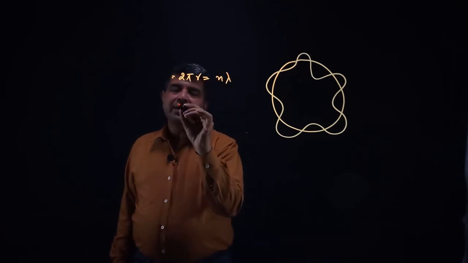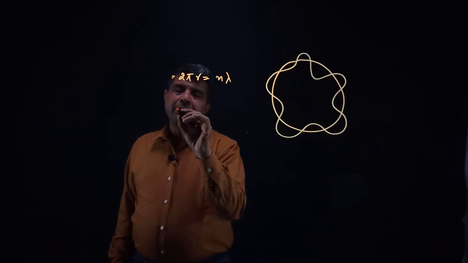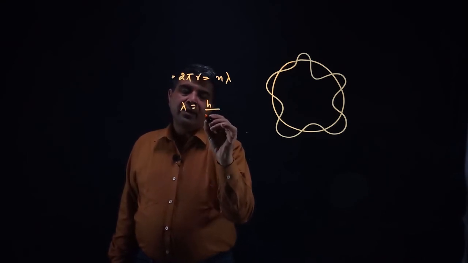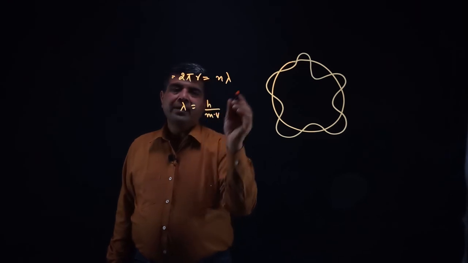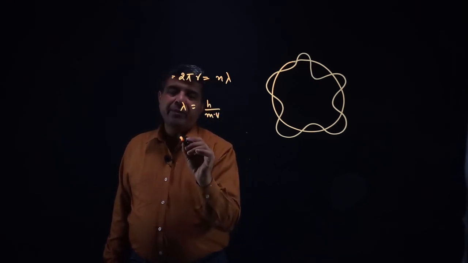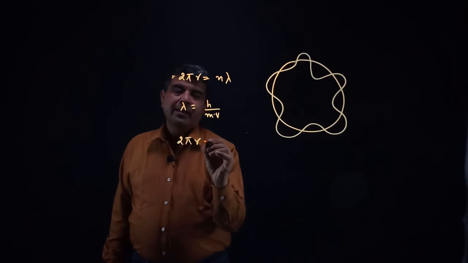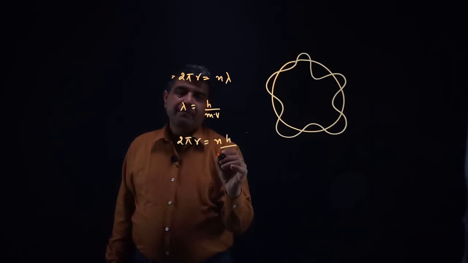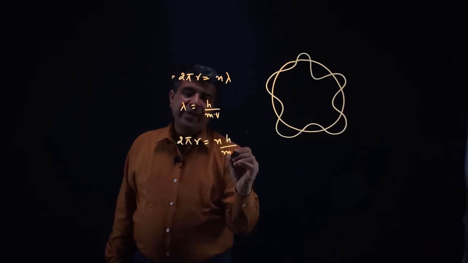But we know that according to the de Broglie wave equation, lambda is h over m into v. Substituting the values, 2 pi r would be n h over mv.